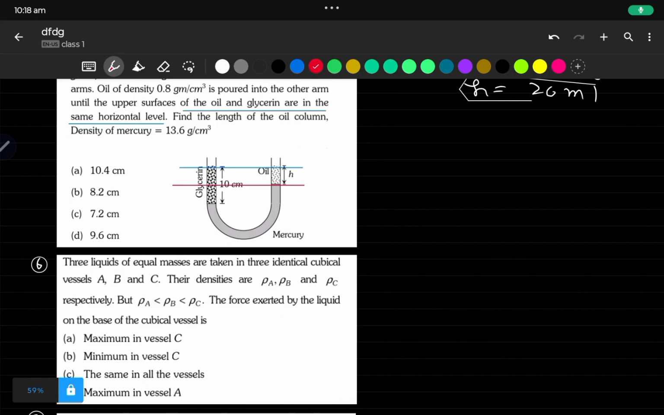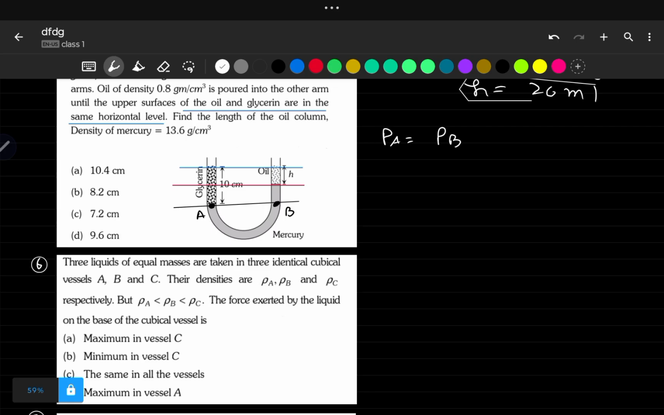In the same way, we can also say that the pressure on this black level will be the same, correct? It means pressure at this point will be equal to pressure at this point. Now let's say this point is A, this point is B. So can we write PA is equal to PB? Yes, we can write. We know that pressure on the same level in a liquid which is at rest must be the same.